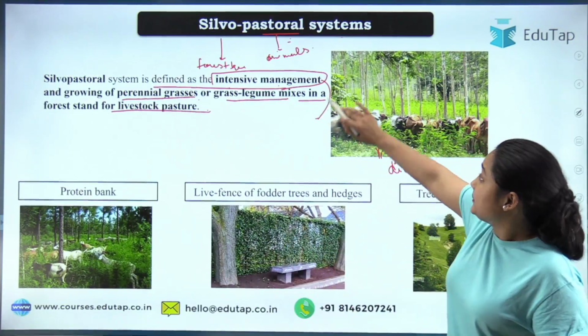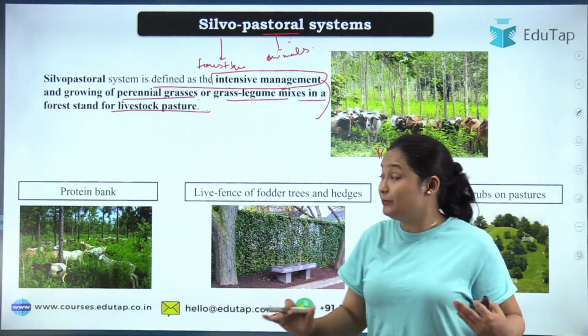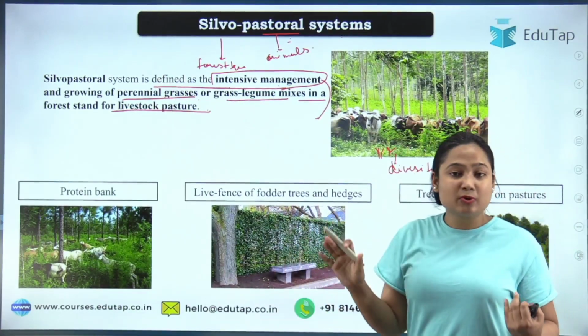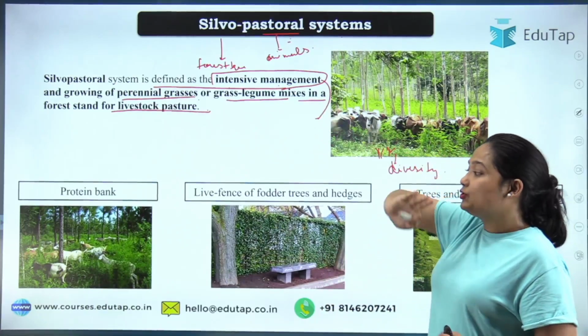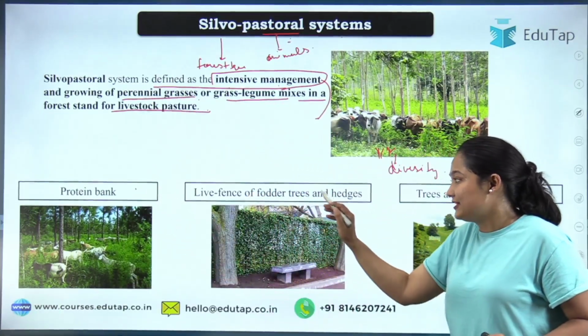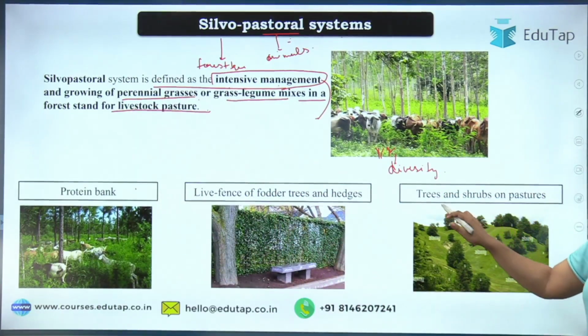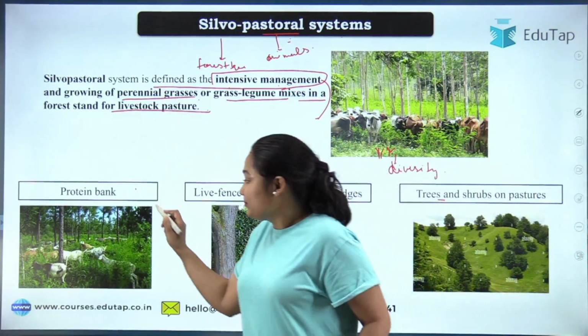Okay, this particular silvopastoral culture, depending on what kind of crop you are growing in between, whether you are growing a crop for animals or for some other purpose, can be divided into 3 types. These types are, first of all, protein bank, then live fence or fodder trees or hedges, then trees and shrubs on pasture. So what happens in a protein bank?